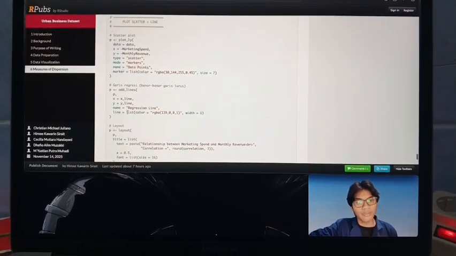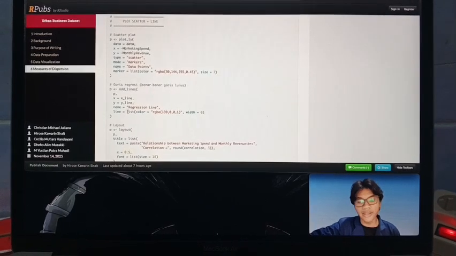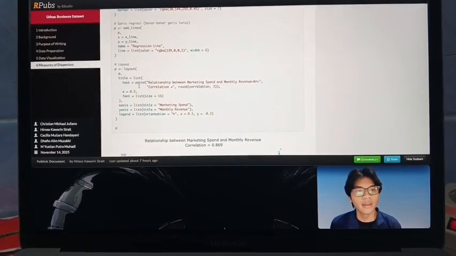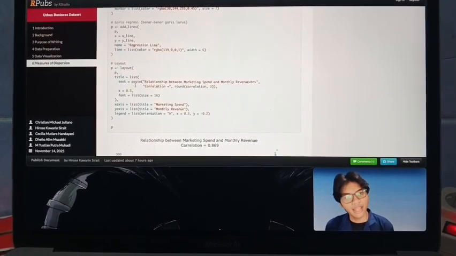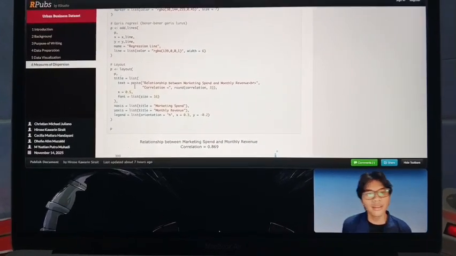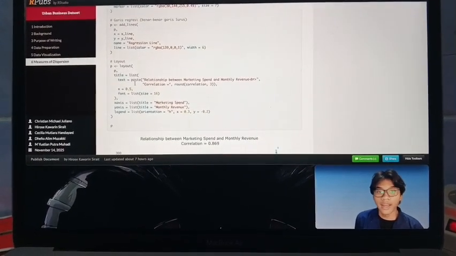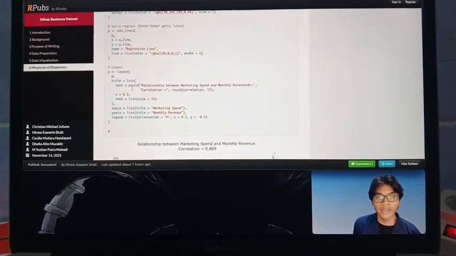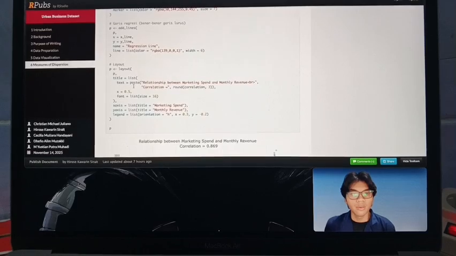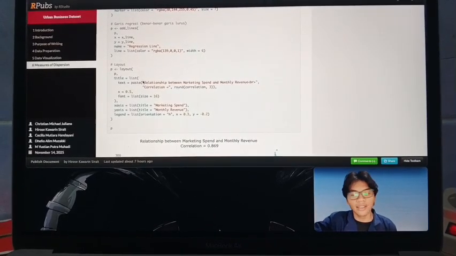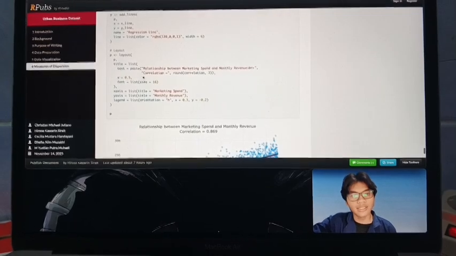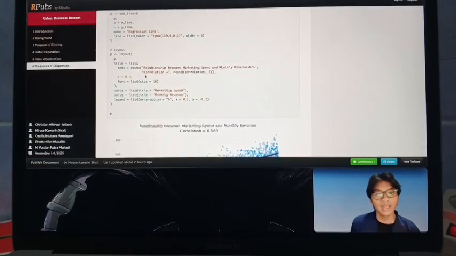Now we make a regression line, with X line, Y line, name regression line, then a color with RGBA. Now we make a layout with the text relationship between marketing spend and monthly revenue.